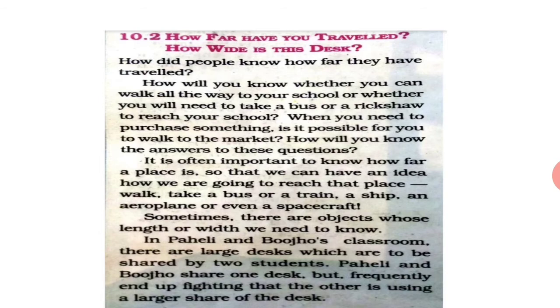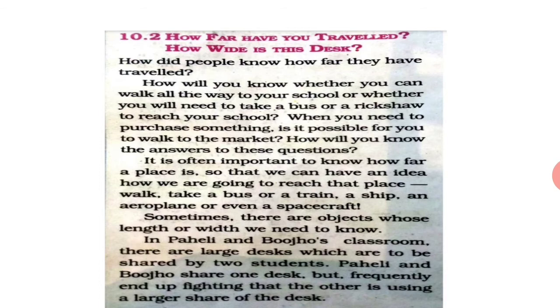It is often important to know how far a place is. Depending on how far the place is, we get an idea how to reach that place. We can walk, we can take a bus, or if it is very far off from one city to another, we can use a train, or when you have to travel and there is an ocean in between, you use a ship. For very far off distances, if you have to go abroad, you cannot go by bus or train, you need an aeroplane. And if you have to go from the earth to the moon, the vehicle used is a spacecraft.